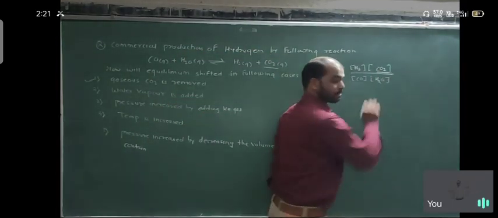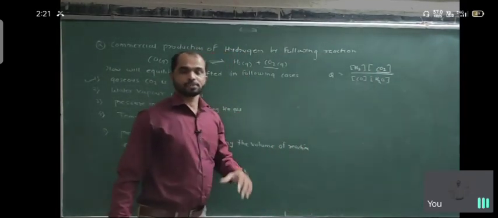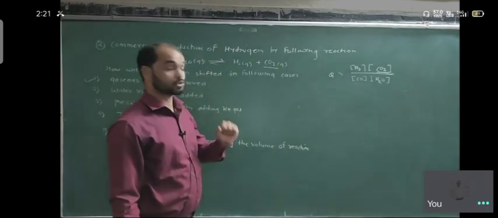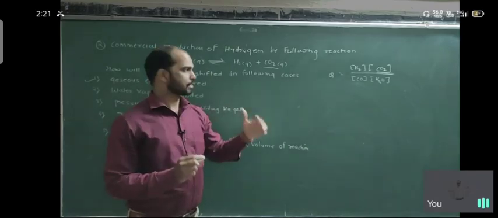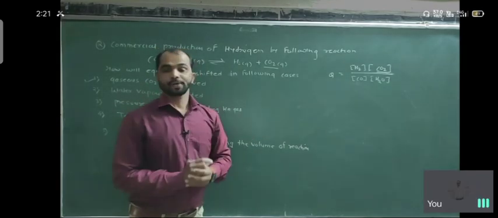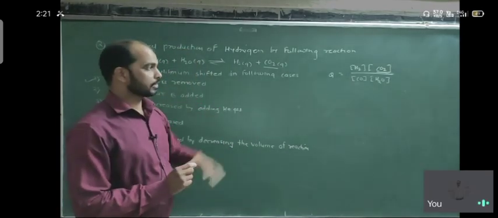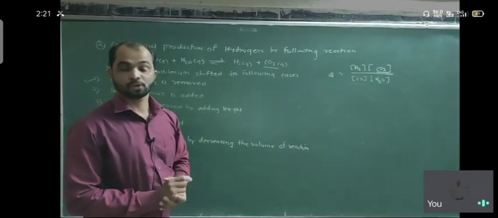If we remove the CO2, the concentration of CO2 decreases. So the value at the numerator decreases as compared to the denominator, and the value of Q decreases.